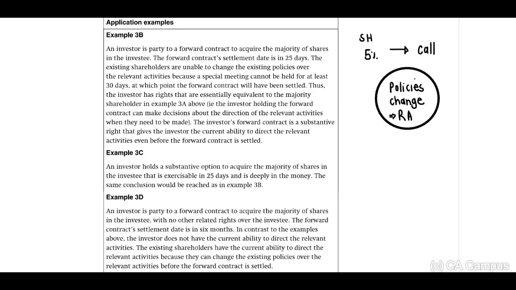An investor is party to a forward contract to acquire the majority of shares in the investee. The forward contract settlement date is in 25 days. The existing shareholders are unable to change the existing policies over the relevant activities because a special meeting cannot be held for at least 30 days, at which point the forward contract will have been settled.